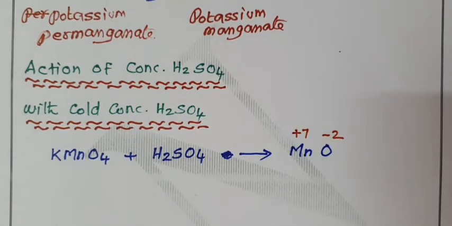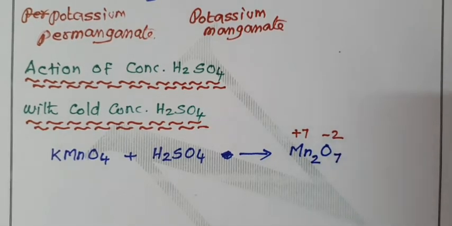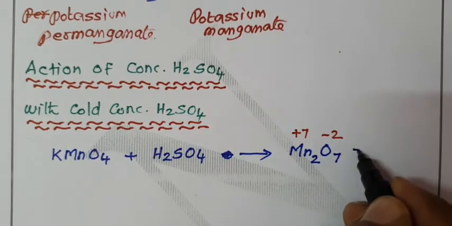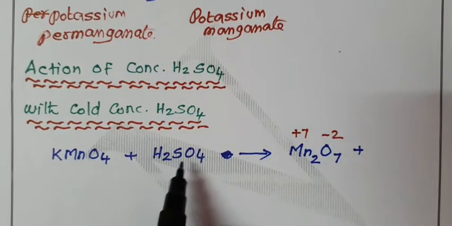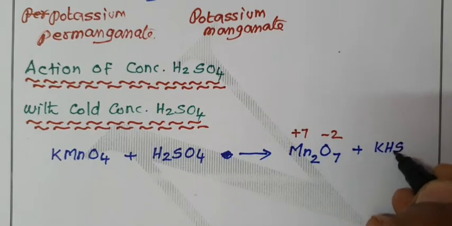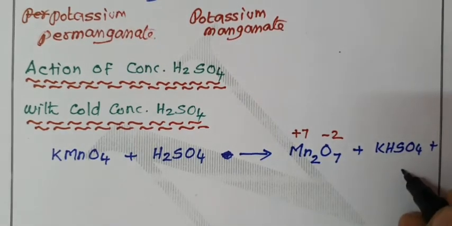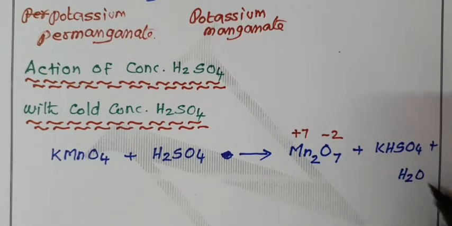When we cross the valency, the 2 is here, the 7 is there: Mn2O7, plus potassium bisulfate, KHSO4, and loss of H2O, a water molecule.